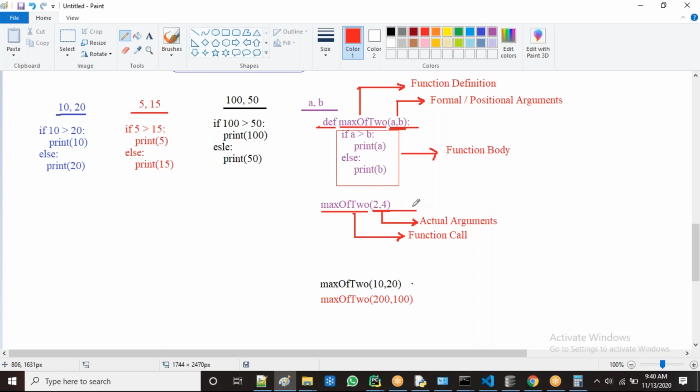I am taking the four elements here, or five values, or six values. Now how to handle them? We use different techniques now.